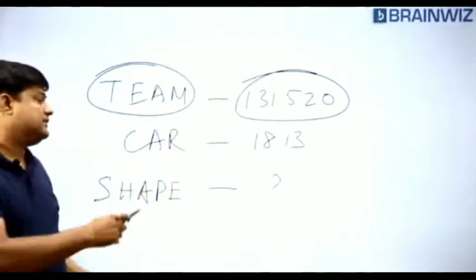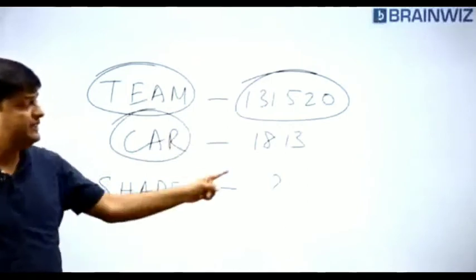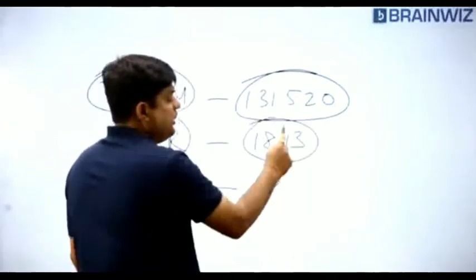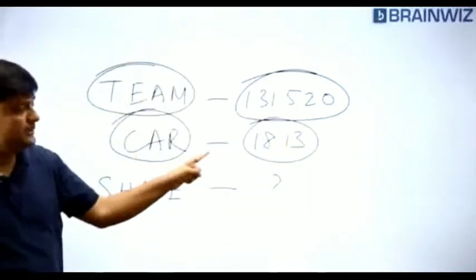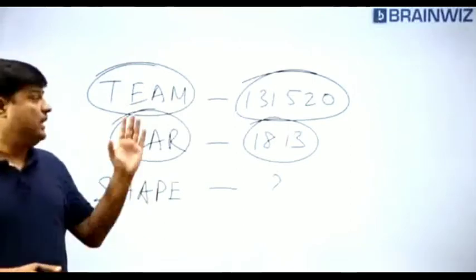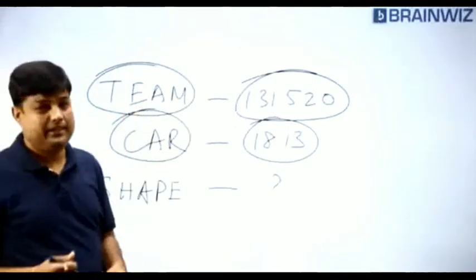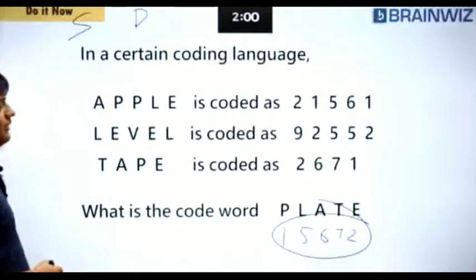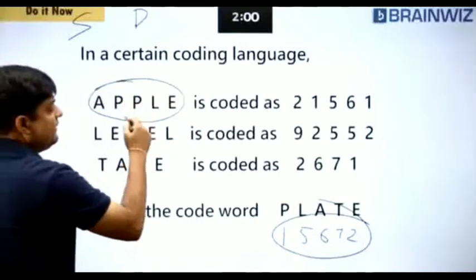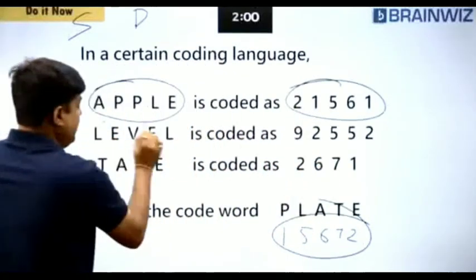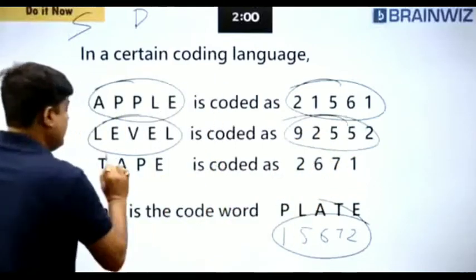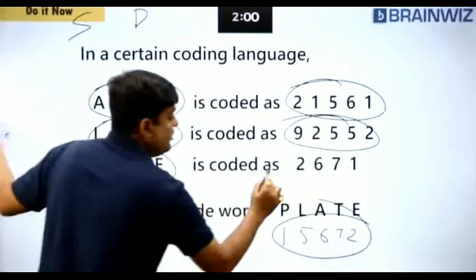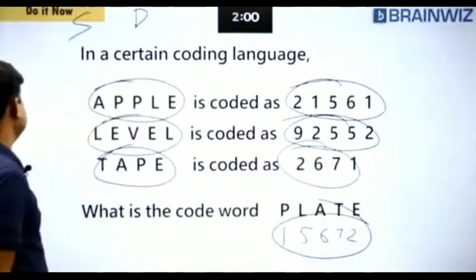Here, how many letters? 3 letters. But digits are what? 4. Do you think left-hand side content is equal to right-hand side content? No. When the left-hand side content is equal to the right-hand side content, like 5 letters, 5 digits, 5 letters, 5 digits, 4 letters, 4 digits, then we are calling it as comparison model.